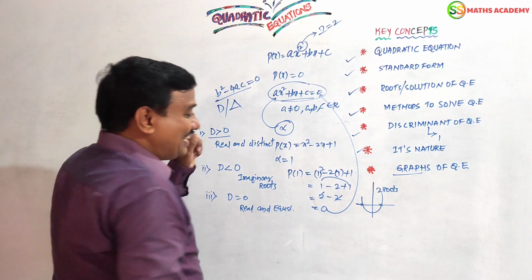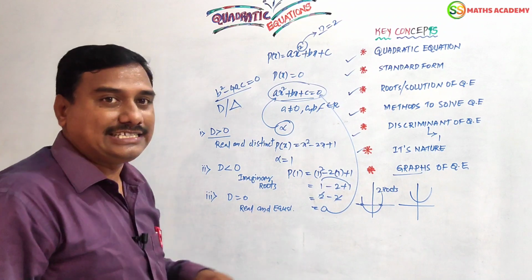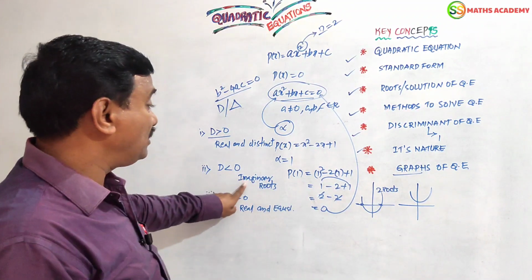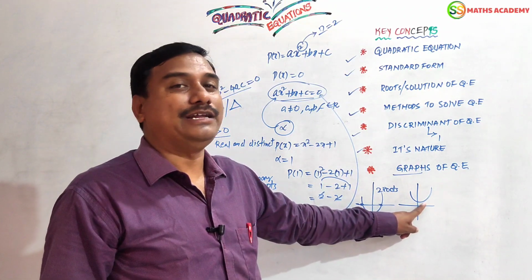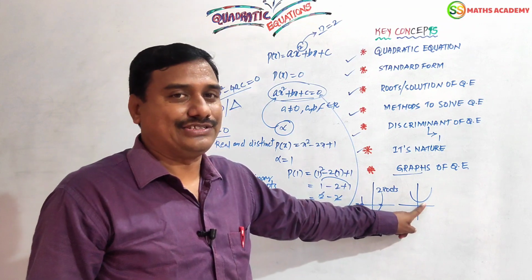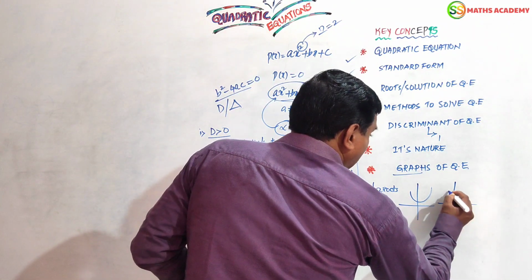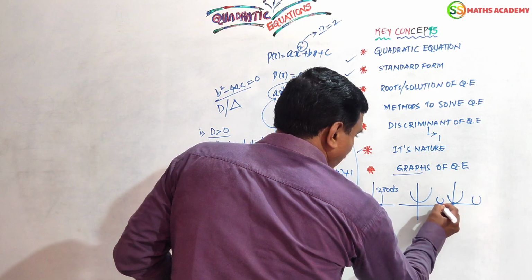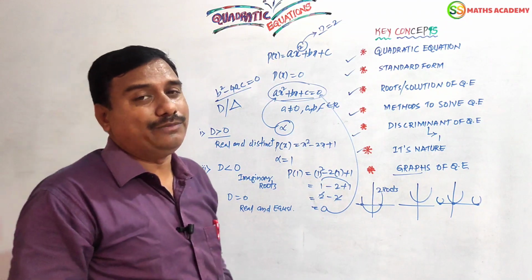Remember, right? Now for example, this graph will not intersect the x-axis. That means delta is less than 0, means imaginary roots. There are no real roots. It will not intersect the x-axis at any place, right? Now for delta equal to 0, this graph will intersect at one place, like this. At one place means the roots are real and equal. Only one root will be obtained.